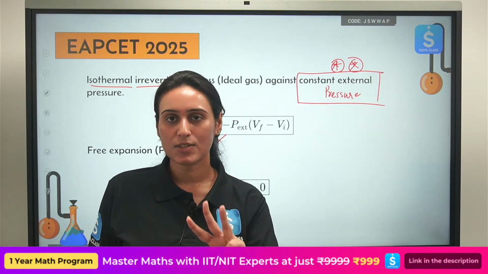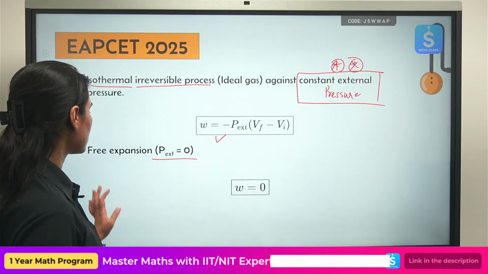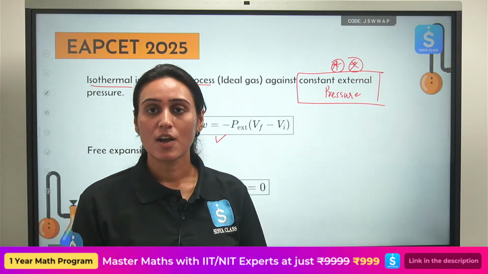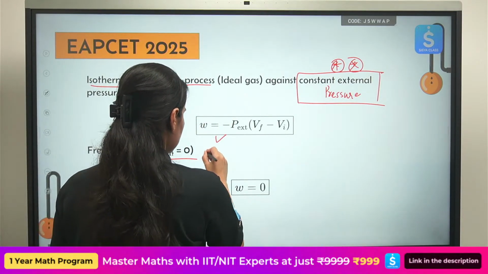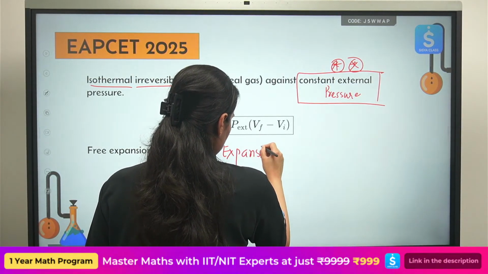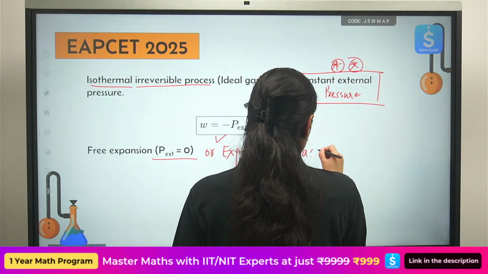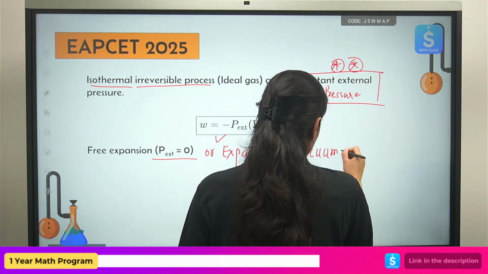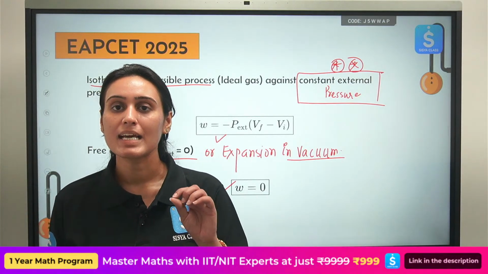Okay, there is a third kind of process that they can ask you, in which they will say that your external pressure is 0. They can call it free expansion or expansion in vacuum. In that case your work done will come out to be 0.